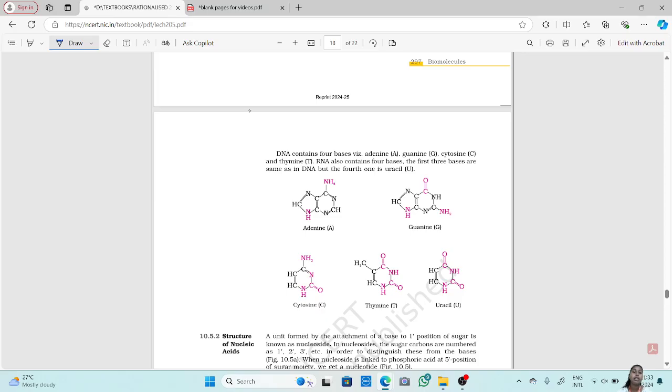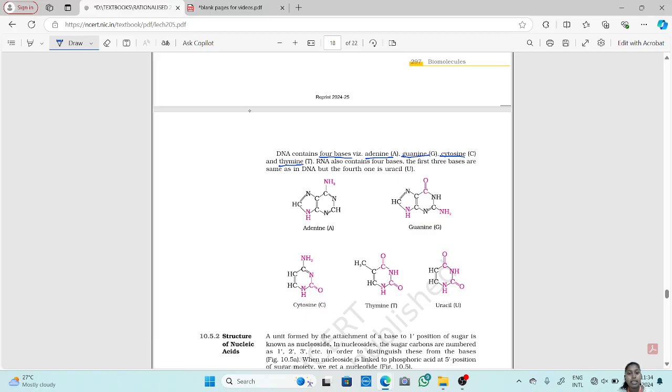Now DNA contains 4 bases. As I told you, there is a heterocyclic compound which is called a base, and to this base the phosphoric acid and the sugar moieties are attached. Now DNA contains 4 different types of bases. First one is adenine, second is guanine, cytosine and thymine.